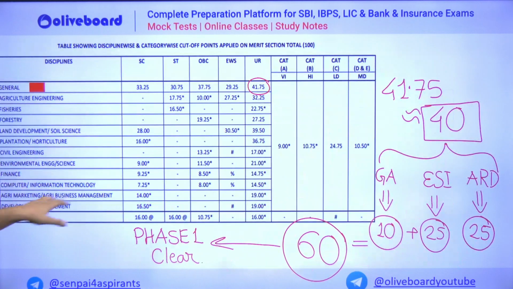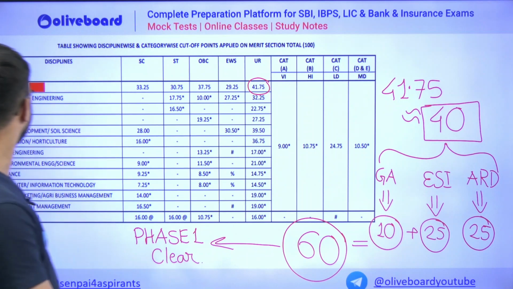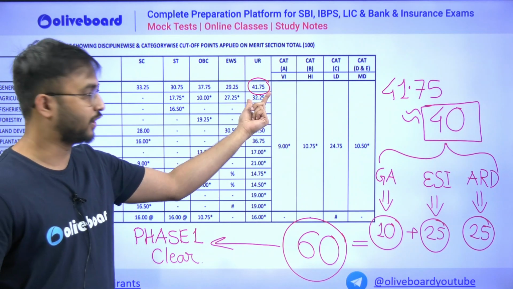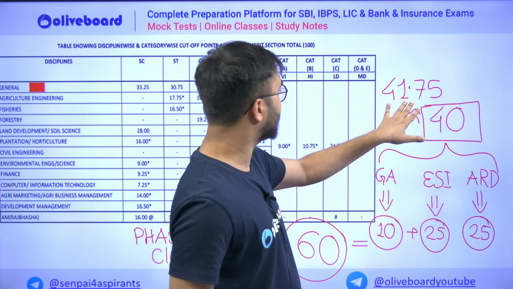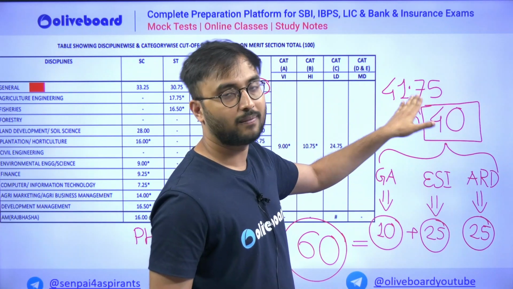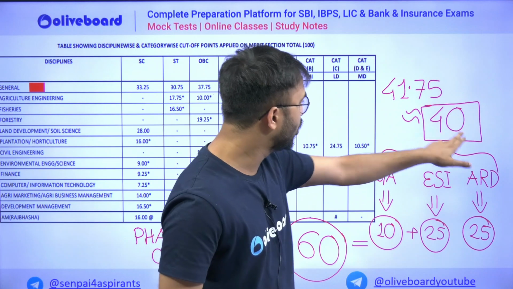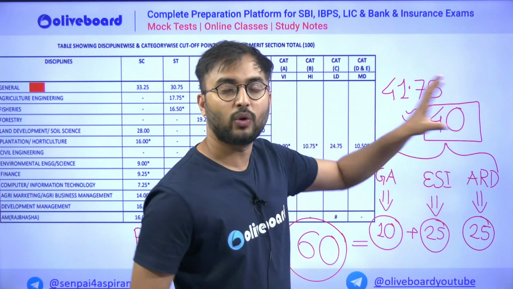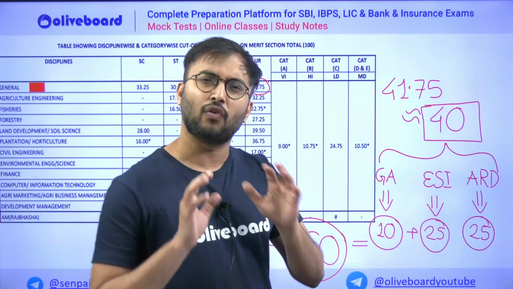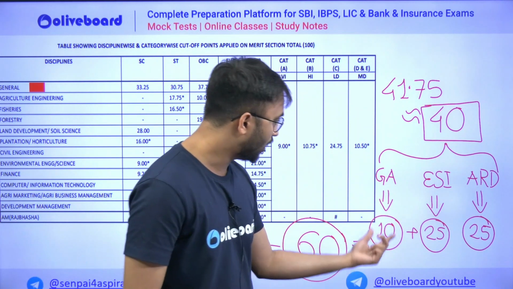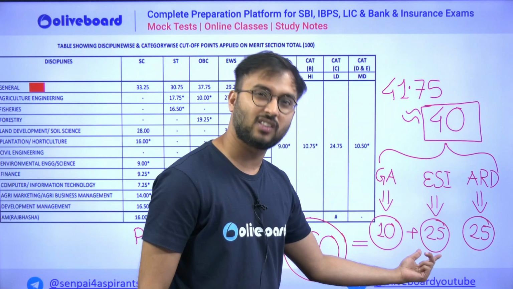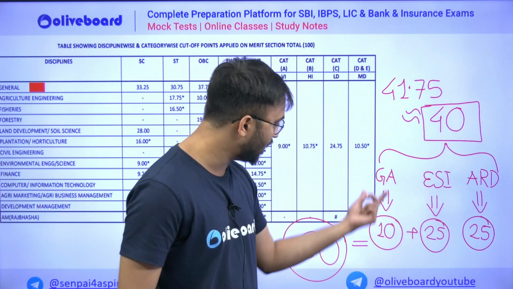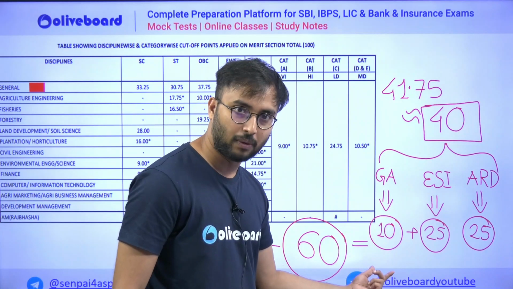Now why am I exactly putting GA at 10 to 12 marks and ESI and ARD at 30 to 35 marks? It's because you look at here, this is your general merit section cutoff, and this is 41. So look here, 41.75 was your merit section cutoff last year in 2022. Look at it very carefully. If I round it off, it's 40. If I want to get 40 in the merit section very easily, in ESI I should get at least 25 marks. In ARD I should get at least 25 marks, and in GA I should get at least 10 marks.